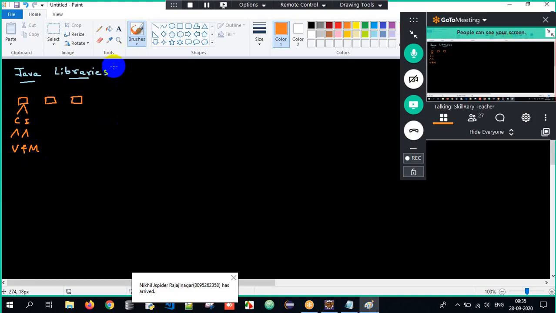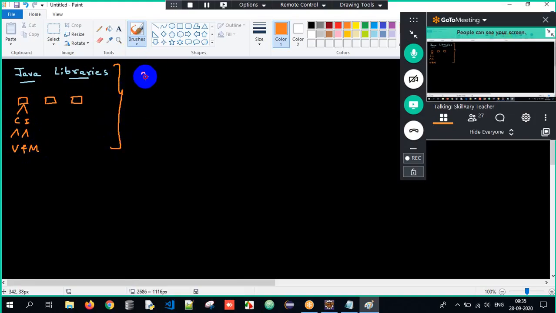All those Java libraries are present in a zip file called src.zip, or in a jar file called rt.jar. SRC stands for source and RT stands for runtime. A few important predefined packages are java.lang, java.util, java.io, java.awt, java.applet, java.net, SQL, and so on. We have many packages, but we are supposed to remember a few important ones.